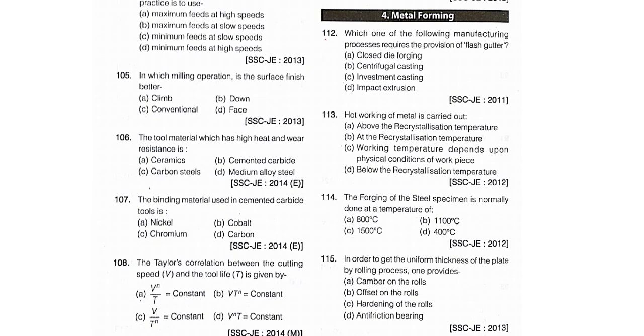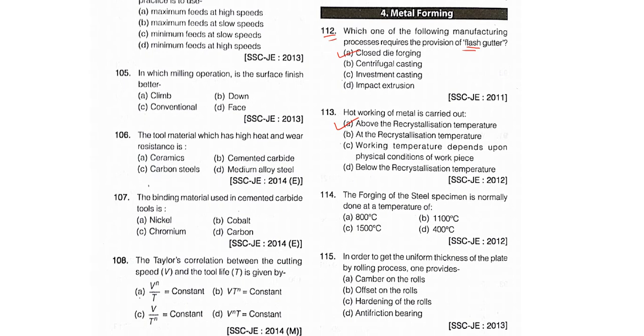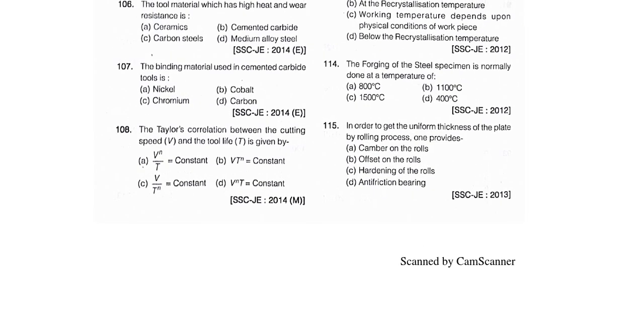Question number 112, which of the following manufacturing processes requires the provision of a flash gutter? So we know forging, closed die forging operation, it requires a provision of what? Flash gutter, so that the excess material can enter into that cavity. Basically it's a kind of cavity, closed die forging. Okay, next, hot working of metal is carried out above recrystallization temperature. So one must know the difference between hot and cold working.